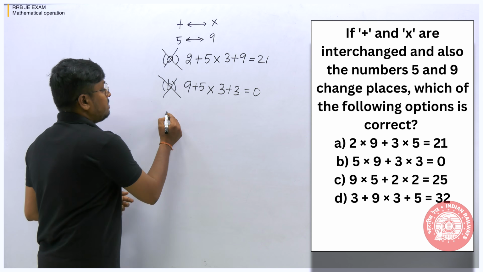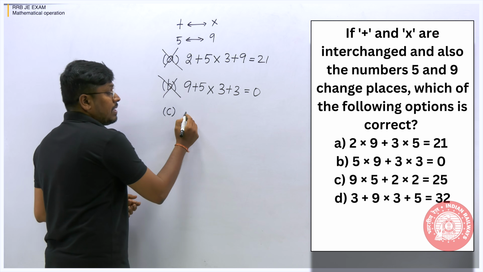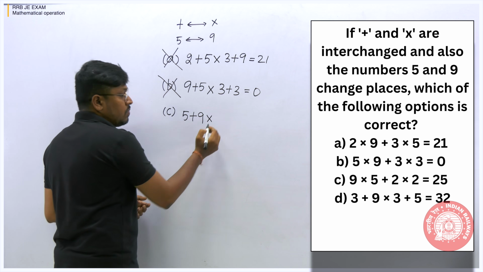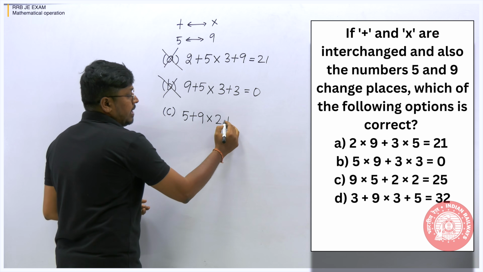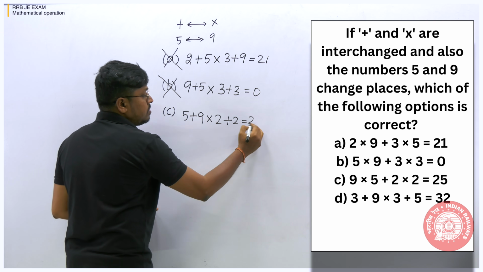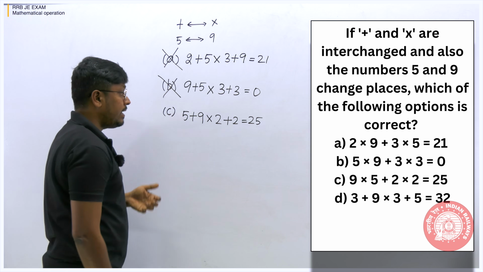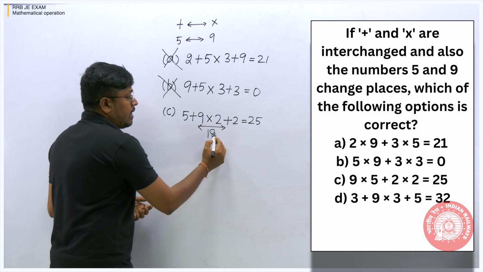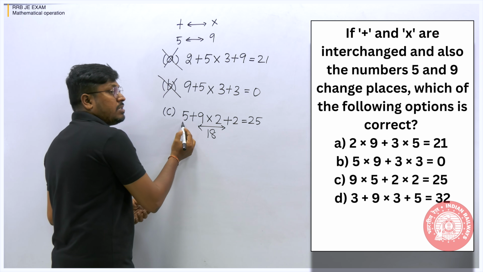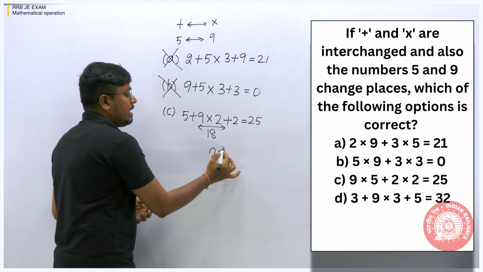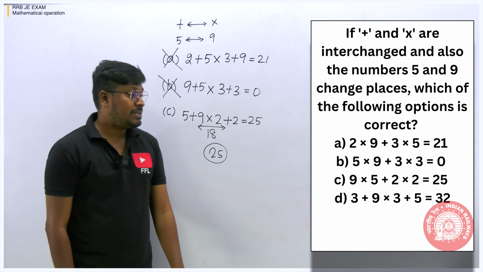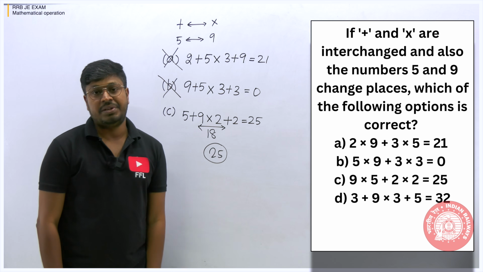So go with option number C. So option number C is what? 9 into 5. So 5 plus 9 into 2. Right? So multiplication again, plus 2 is equal to 25. We have to check whether we are getting 25 here. So 9 into 2 is how much? 18. 18 plus 2 is 20, 20 plus 5 is 25. So finally we are getting the answer 25 equals 25. So we can say that option number C is the answer for the question.